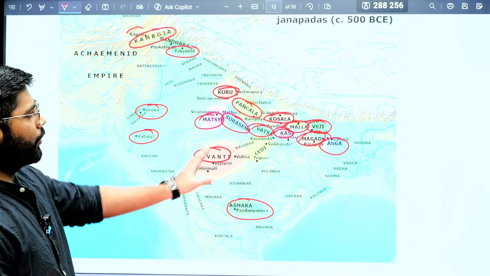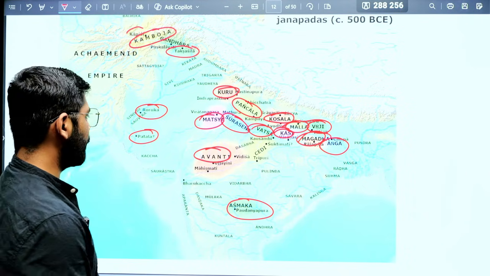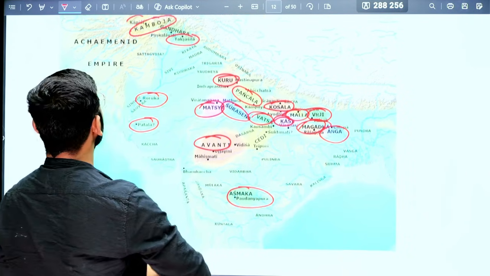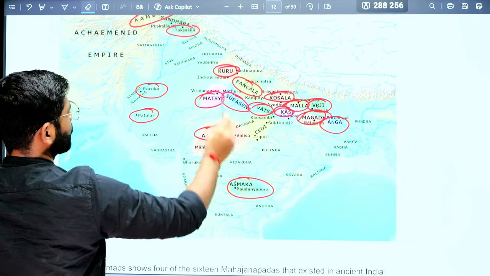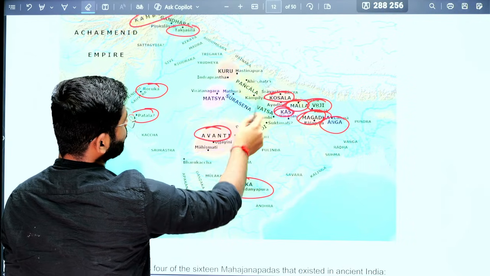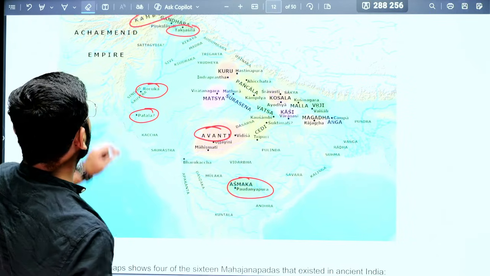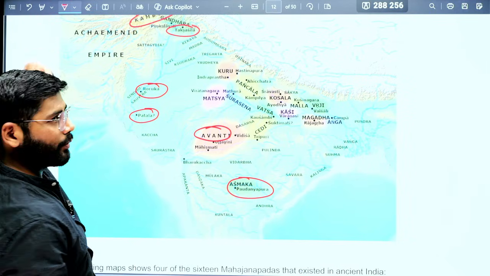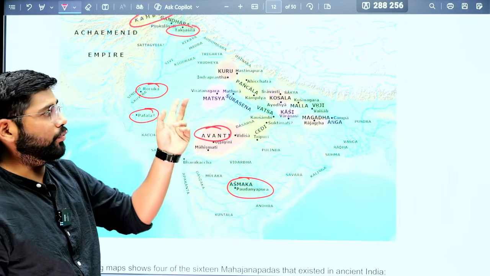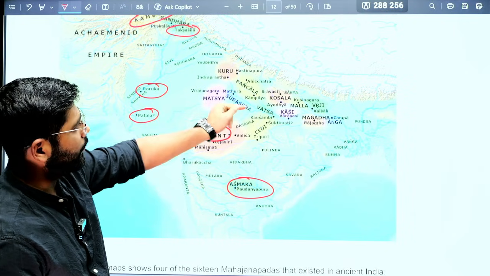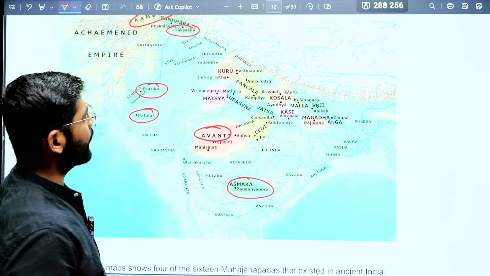Okay, and now you need to know Janapadas. What you need to know here? You need to see carefully which river flows near which Janapadas. Okay, because already they have asked one question: Takshila located between which two rivers? Now do you see the rivers? Okay, now they might ask a question.